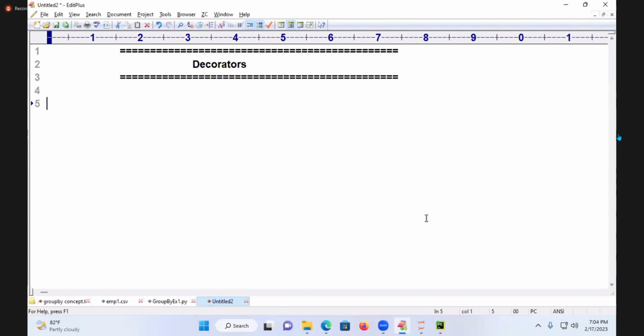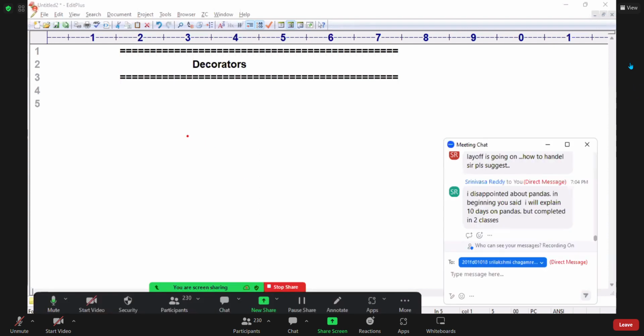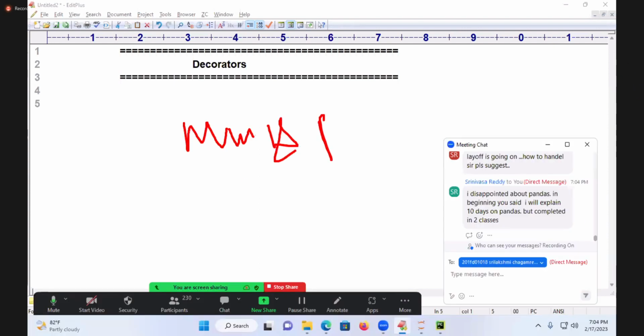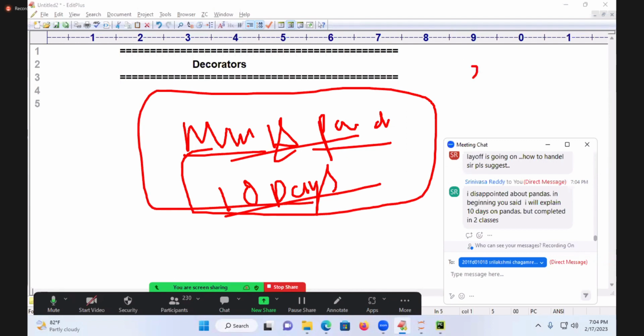Srinivas Reddy, you are disappointed about pandas. In the beginning, I said that I will take 10 days. My dear student, I am still working on that, about NumPy and pandas. I said total 10 days. Srinivas Reddy, I am going to keep my words as they are. And this is the day. You already saw NumPy and pandas. Even if I explain for 20 days, people will be disappointed because teaching is a thankless job, right?